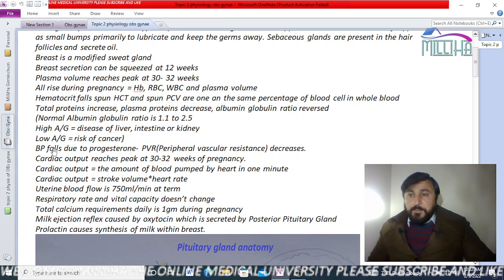A low albumin globulin ratio indicates risk of cancer. Okay, so this is not about gynecology. But the albumin globulin ratio reverses in pregnancy, that means the globulin increases.